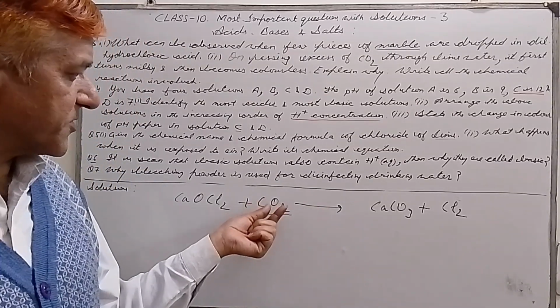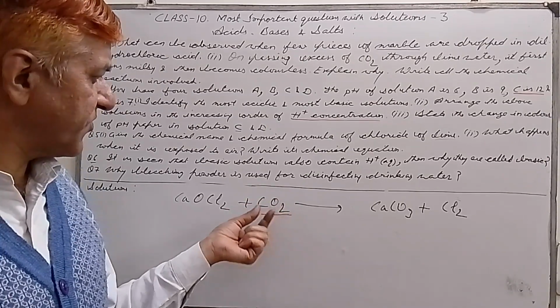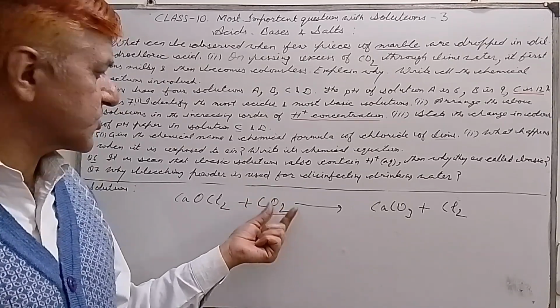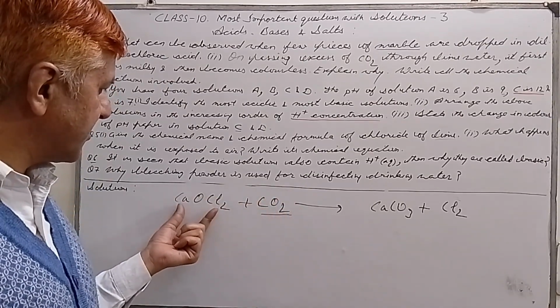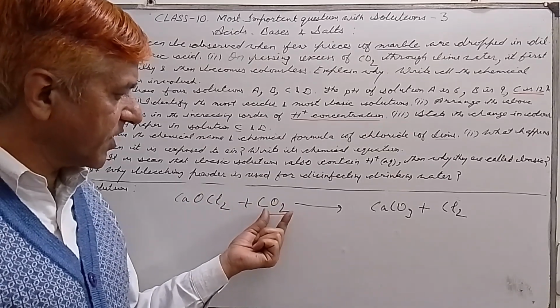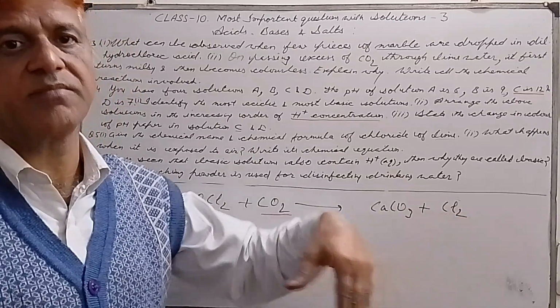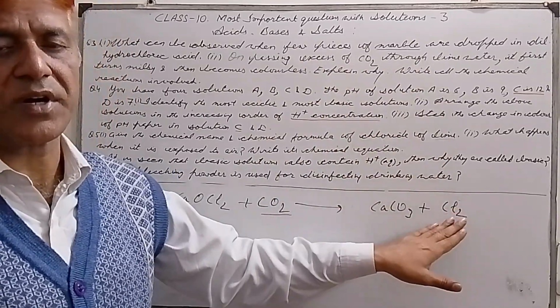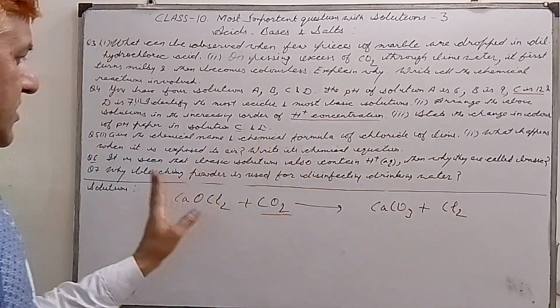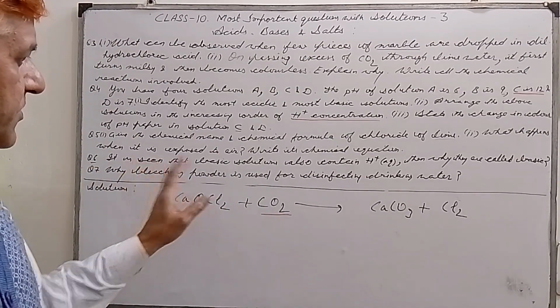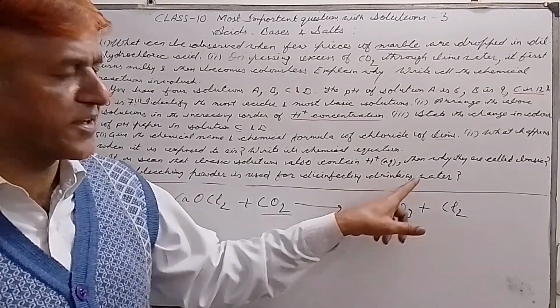So through respiration of microorganisms we get carbon dioxide in water. Again, calcium oxychloride will react with carbon dioxide, and chlorine gas will be produced, which kills germs in water. This is how it is used for disinfecting drinking water.